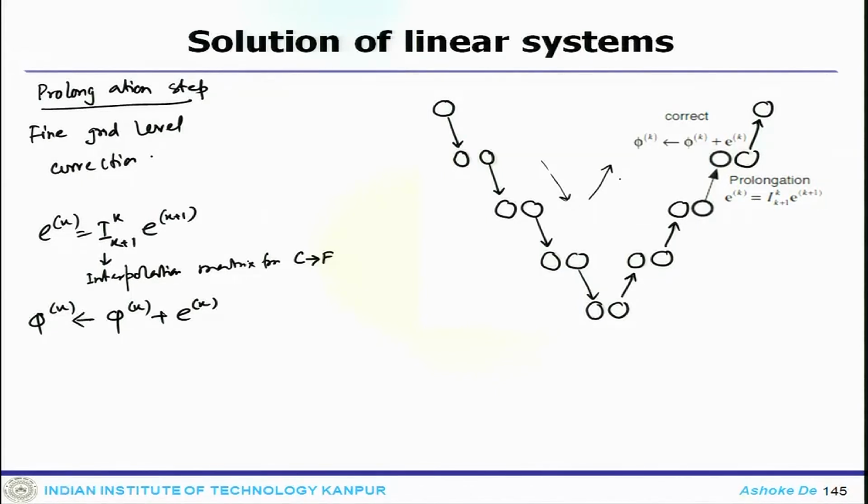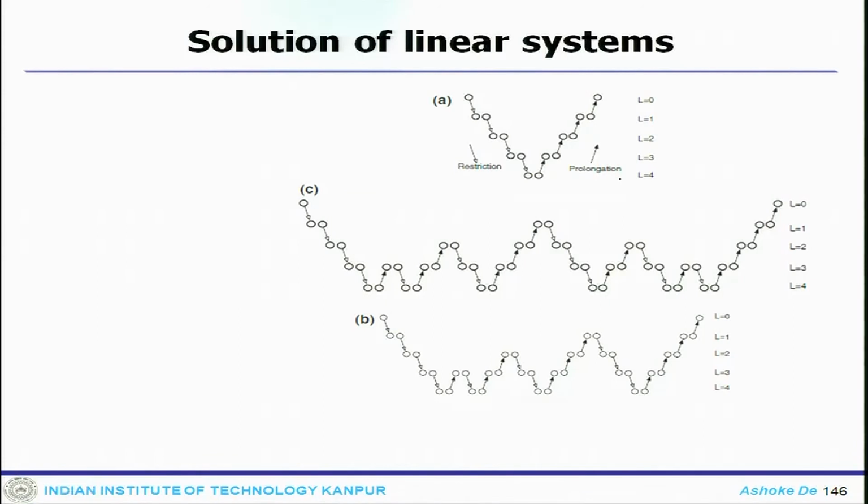Now, finally, one thing which is called the traversal strategy in the algebraic multigrid system. There are three different ways one can do this.